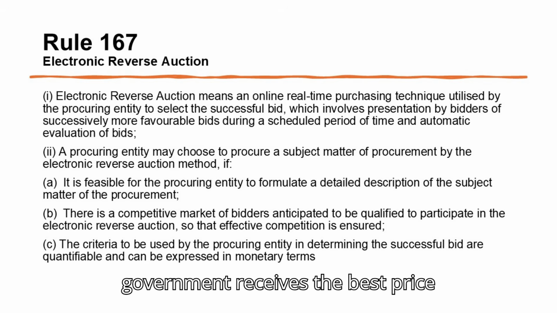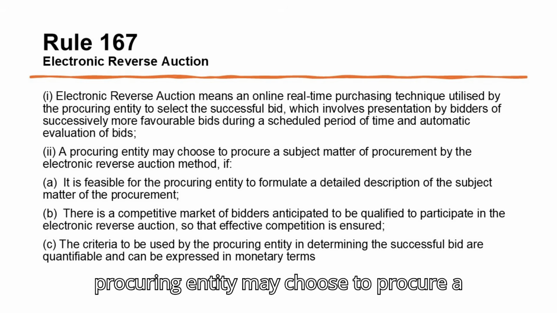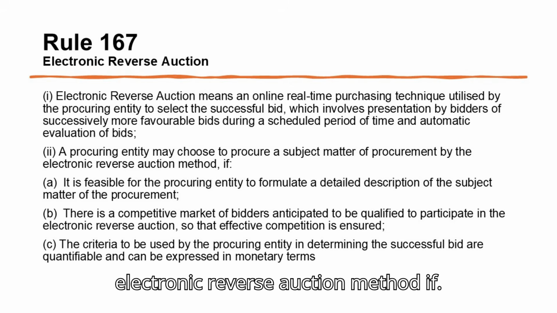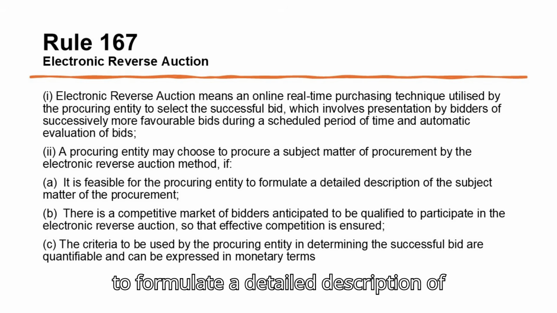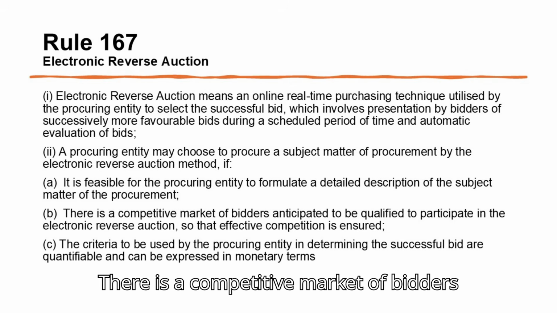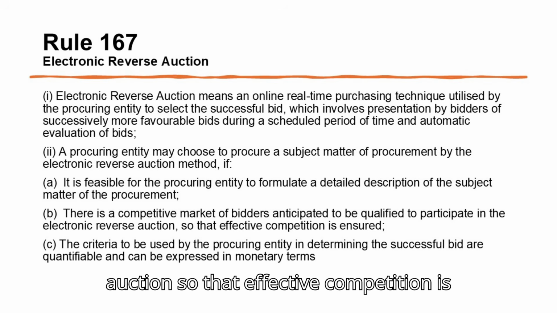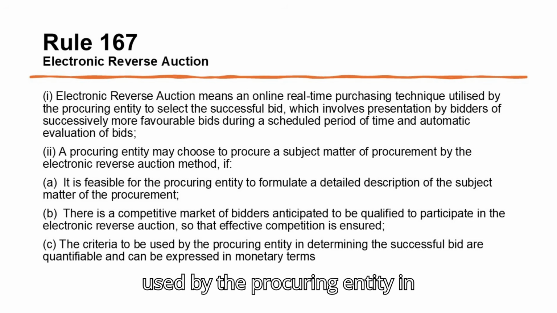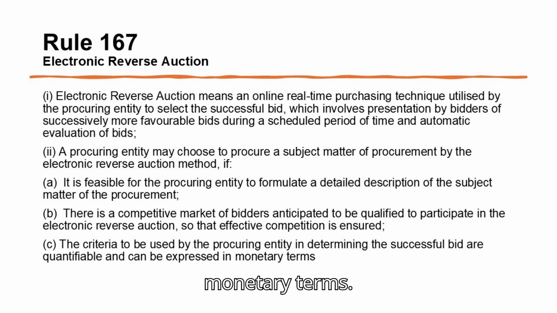Electronic reverse auction is an online procurement technique where bidders submit successively lower bids during a scheduled time. This ensures the government receives the best price through real-time competition. A procuring entity may choose to procure a subject matter of procurement by the electronic reverse auction method, if it is feasible for the procuring entity to formulate a detailed description of the subject matter of the procurement. There is a competitive market of bidders anticipated to be qualified to participate in the electronic reverse auction, so that effective competition is ensured. The criteria to be used by the procuring entity in determining the successful bid are quantifiable and can be expressed in monetary terms.